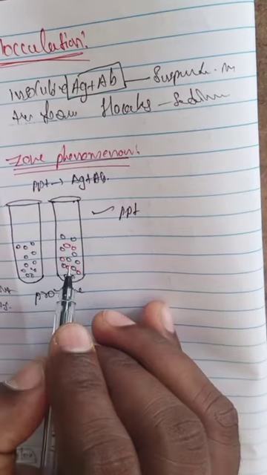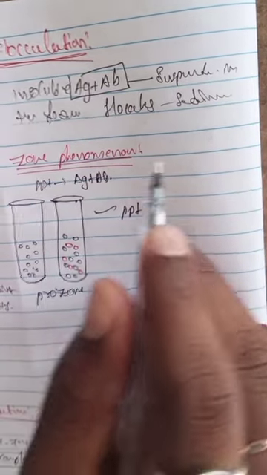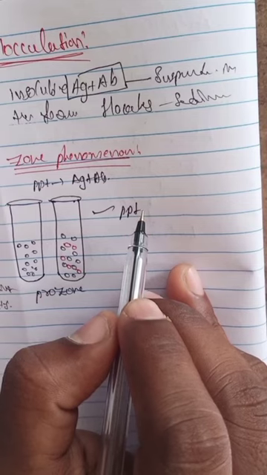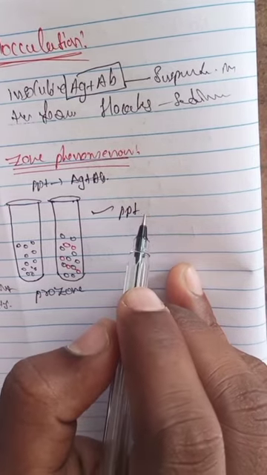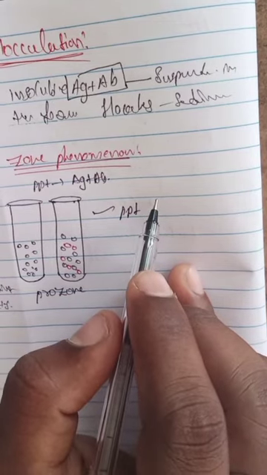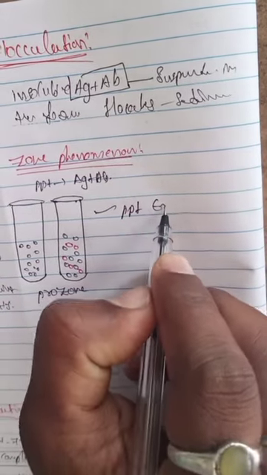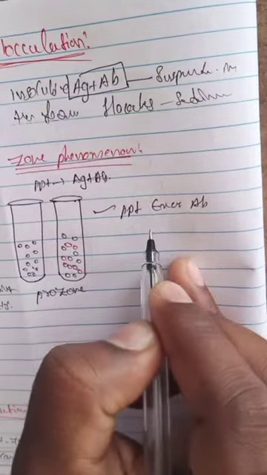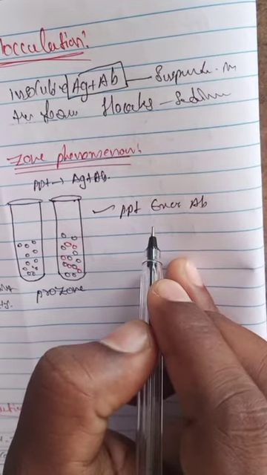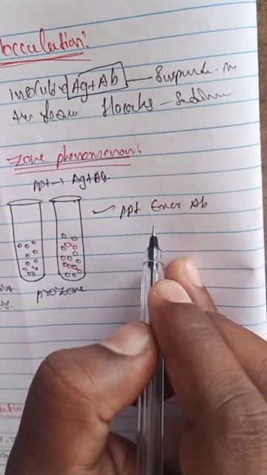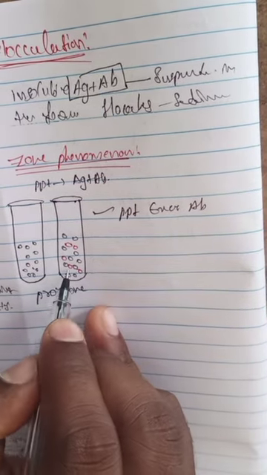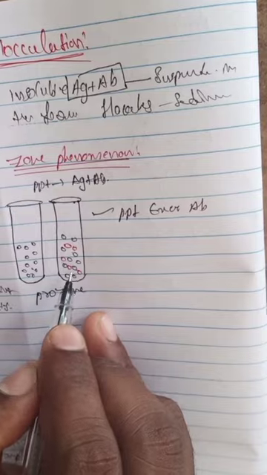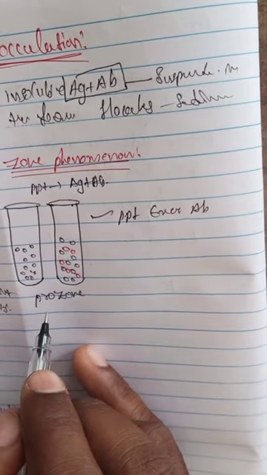The black and red colors indicate the precipitates. Excess antibodies indicating a false negative condition is known as the prozone phenomenon.